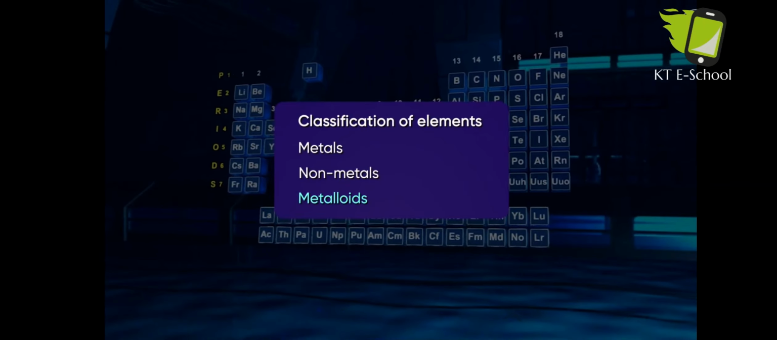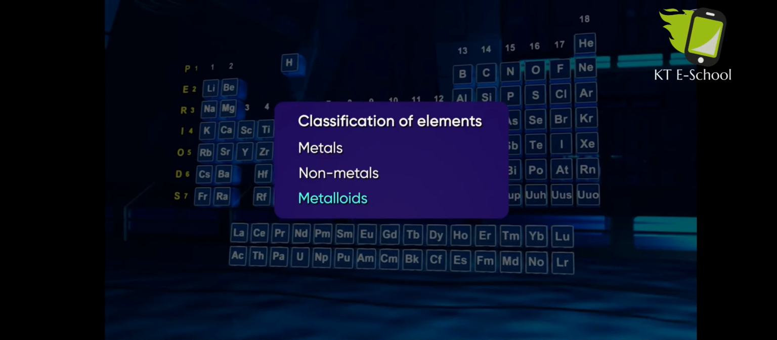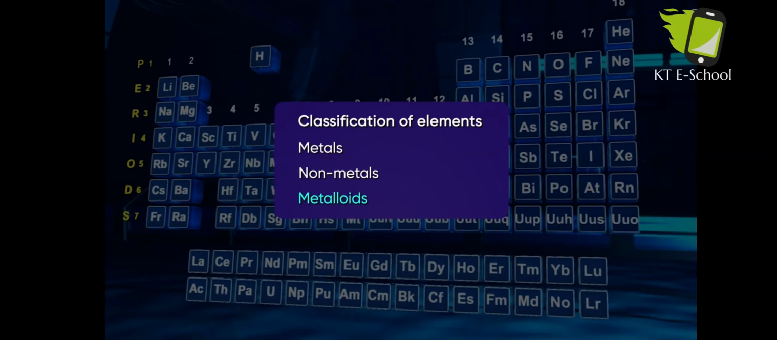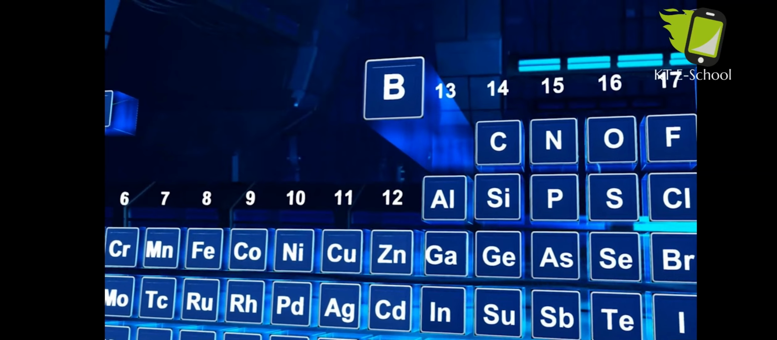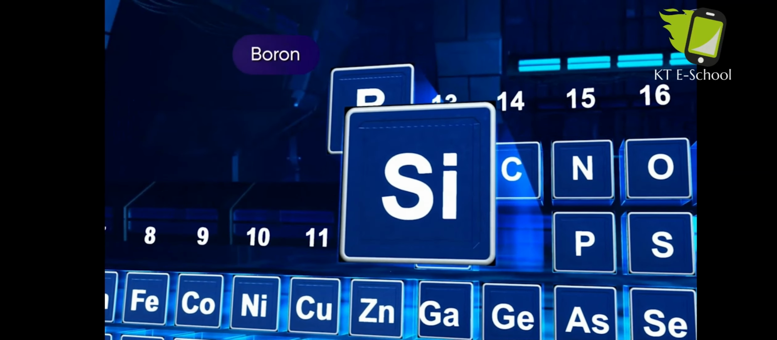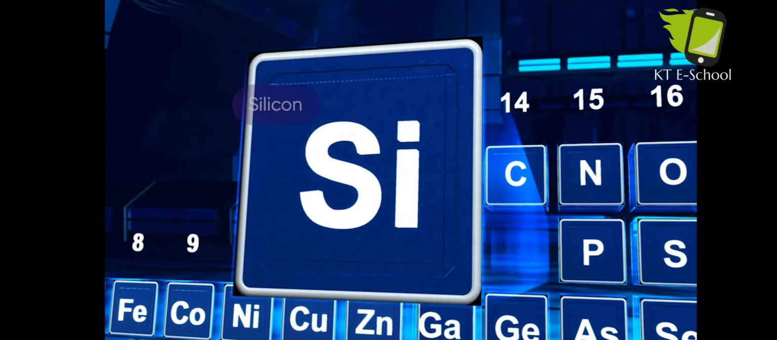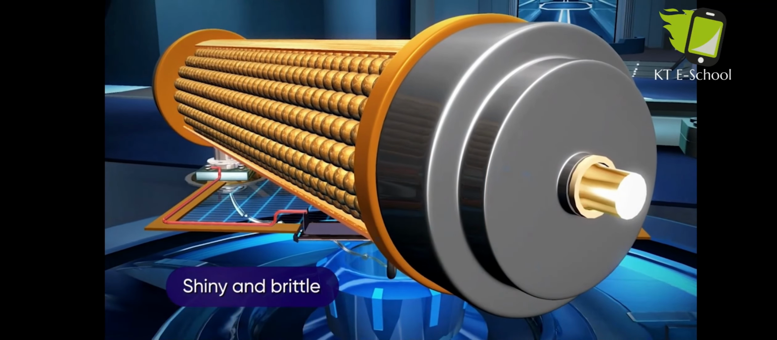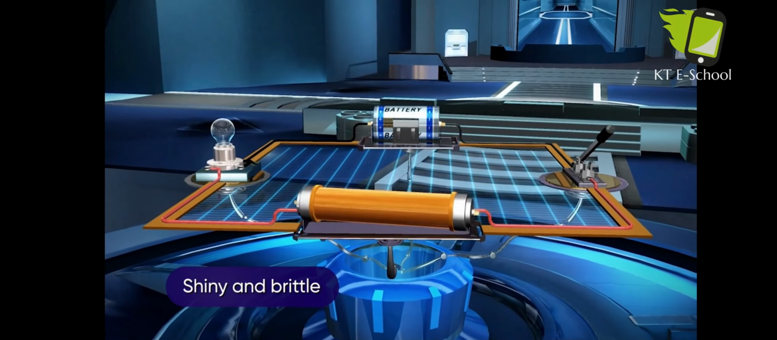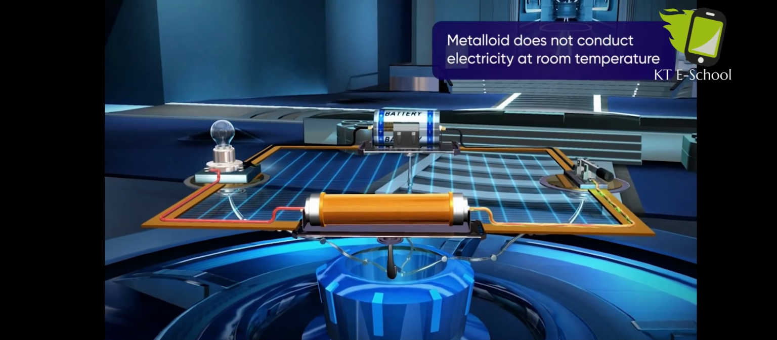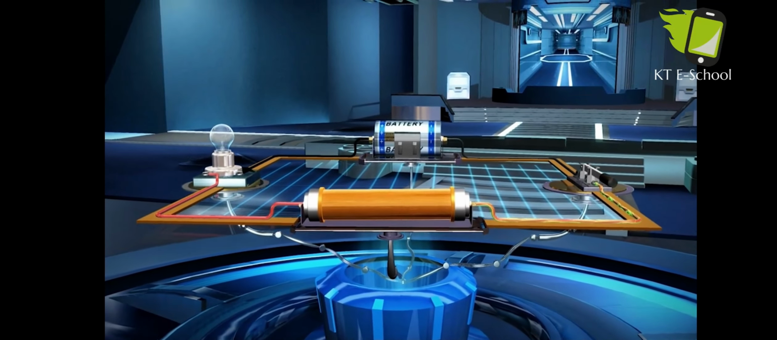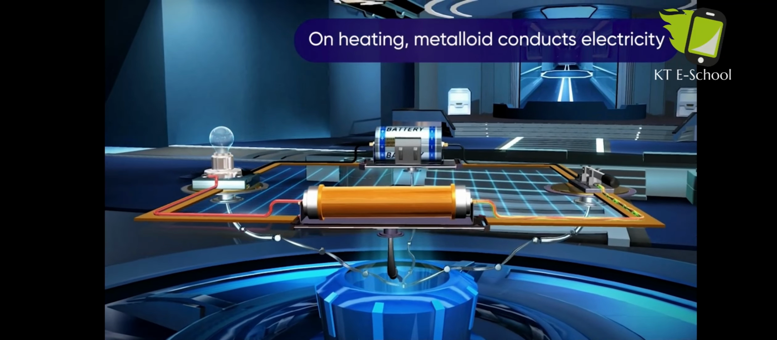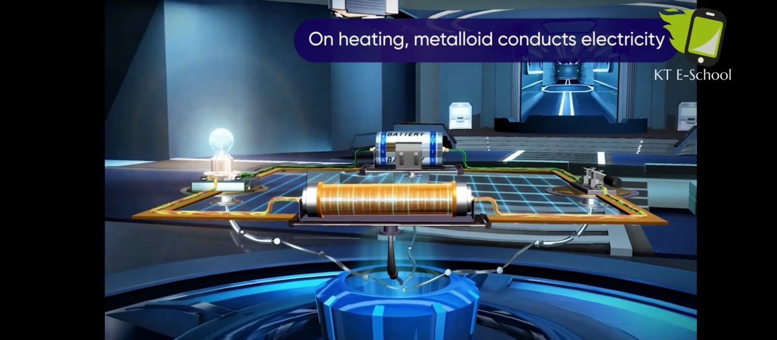Metalloids possess intermediate properties between metals and non-metals. Examples of metalloids are boron, silicon, etc. They are usually shiny and brittle. At room temperature, a metalloid does not conduct electricity, but when heated, it does conduct electricity.